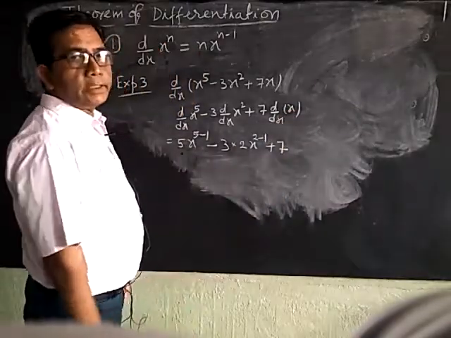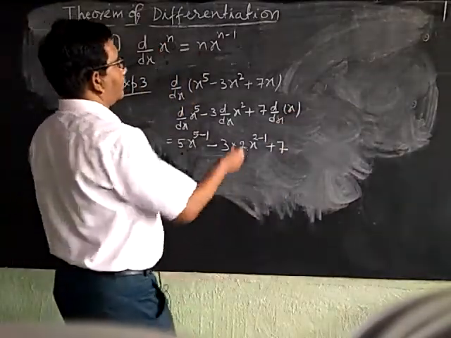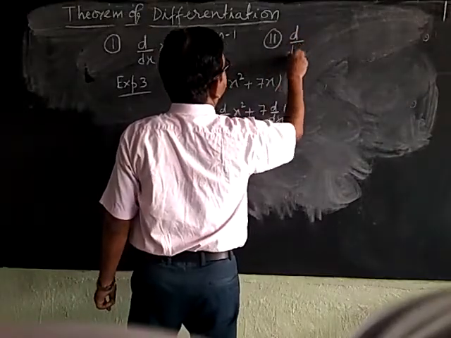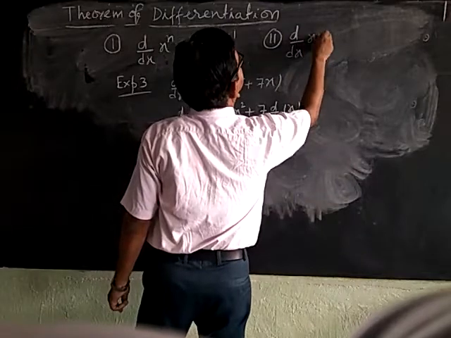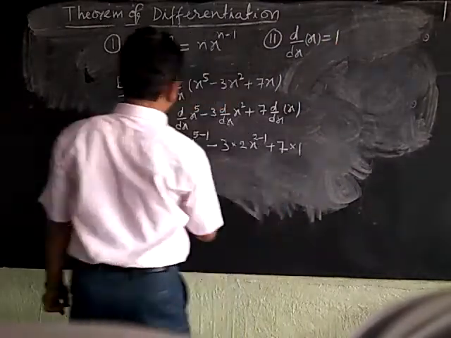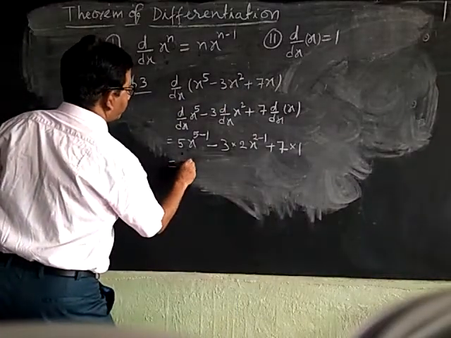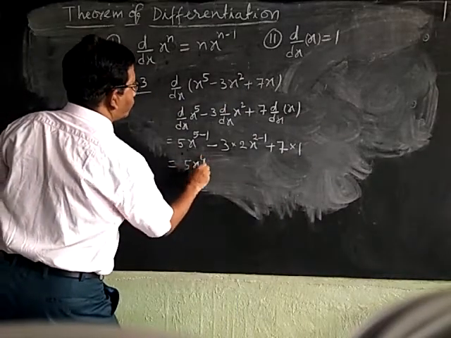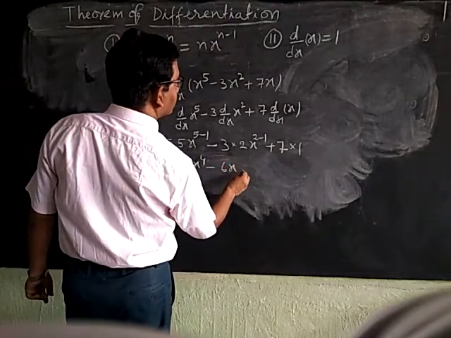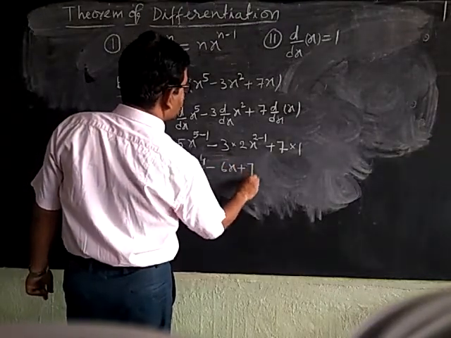The value of d by dx of x is equal to 1, that is the second theorem. When we solve this, we get 5 x power 4 minus 6x plus 7.